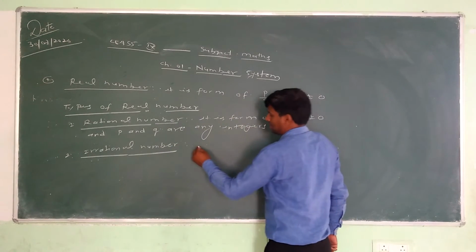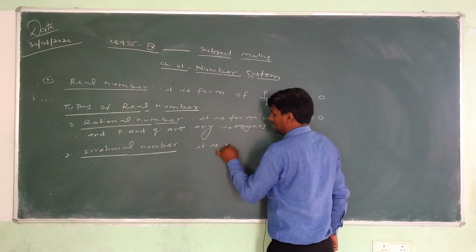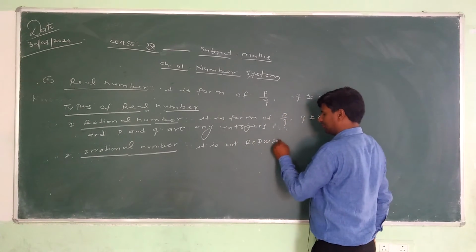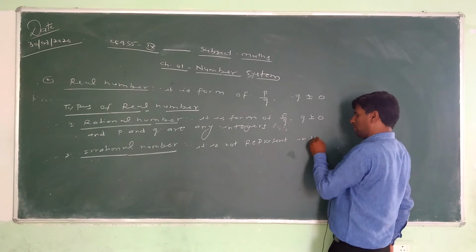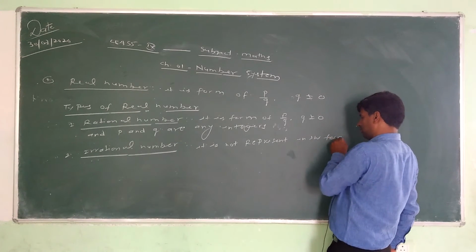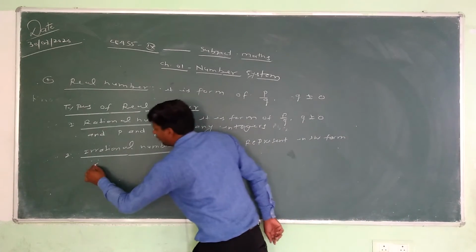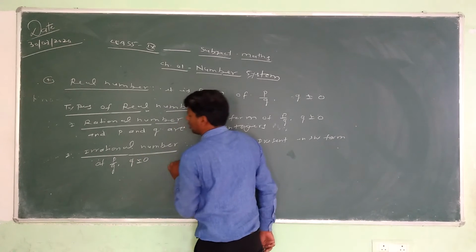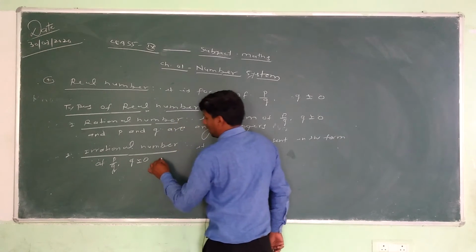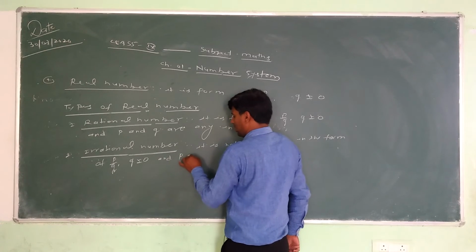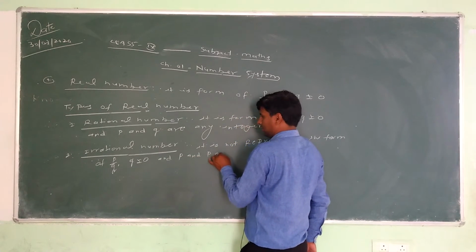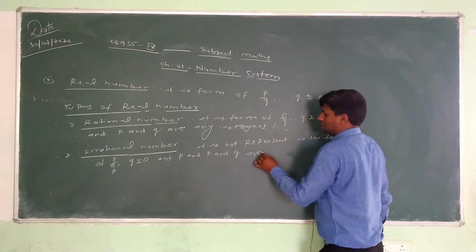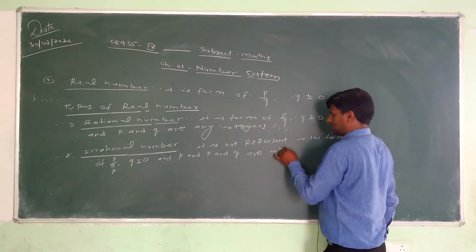Irrational number means it cannot be represented in the form of p by q where q does not equal 0, and p and q are integers.